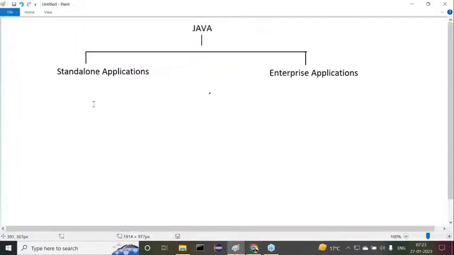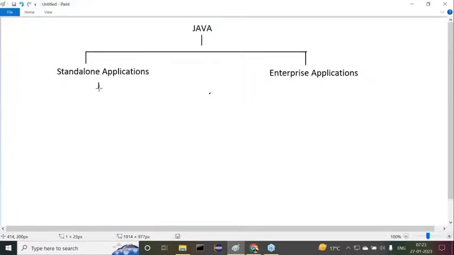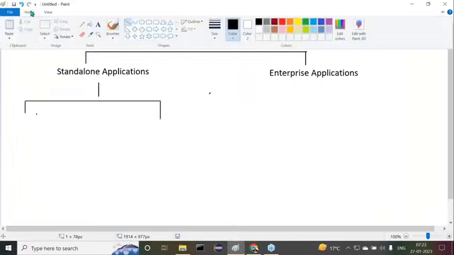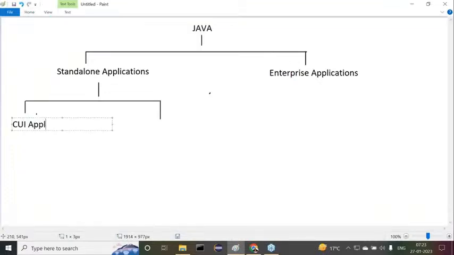In the diagram here we can understand there are two types of standalone applications. The first one is CUI and the second one is GUI. I'll explain to you clearly what this actually is, the CUI application and the GUI application.